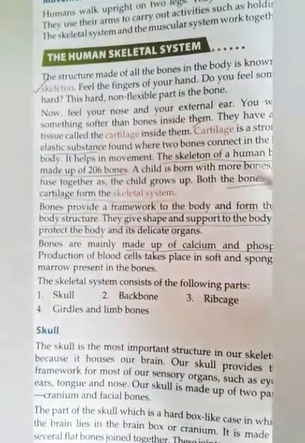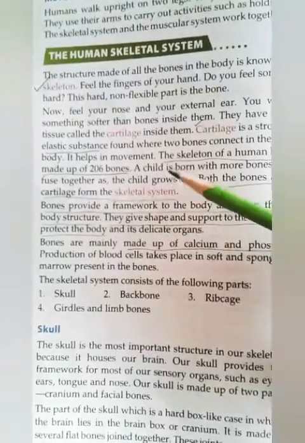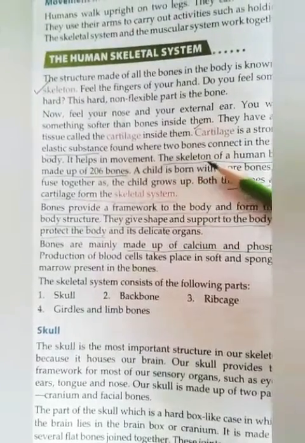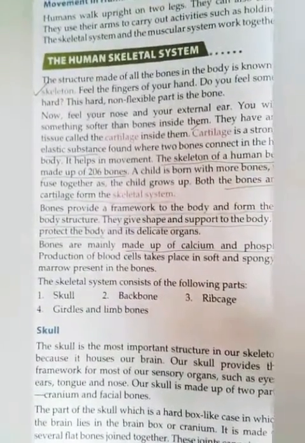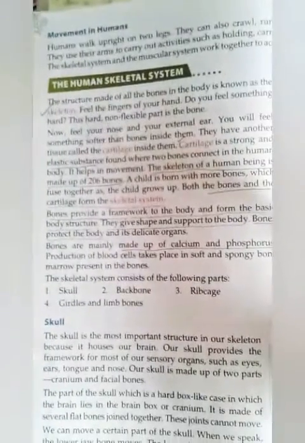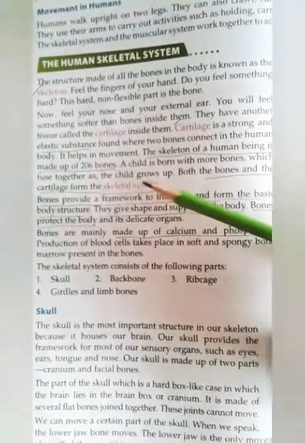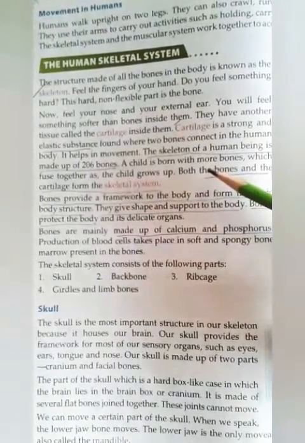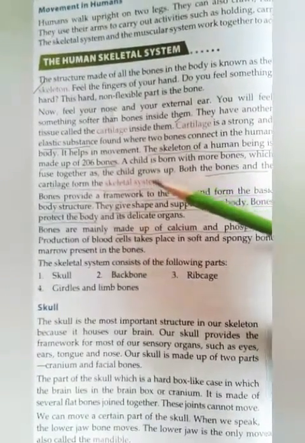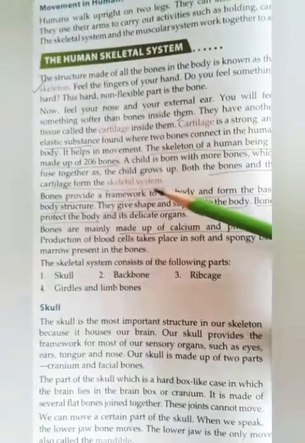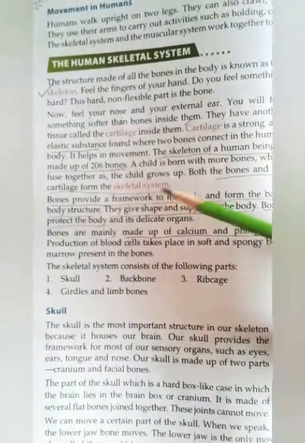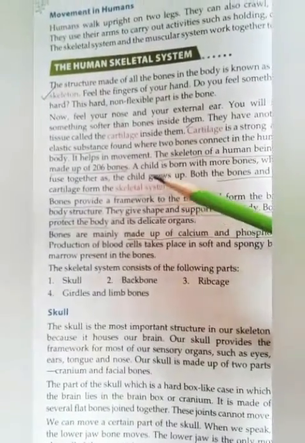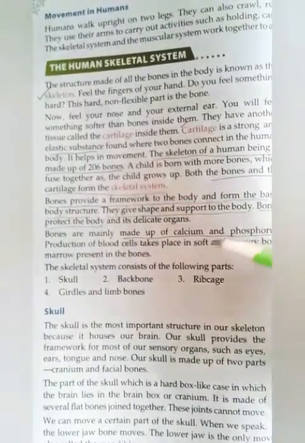Cartilage is a strong elastic substance found where two bones connect in the human body. It helps in movement. The skeleton of a human being is made up of 206 bones. So children, the total number of bones in a human body is 206.